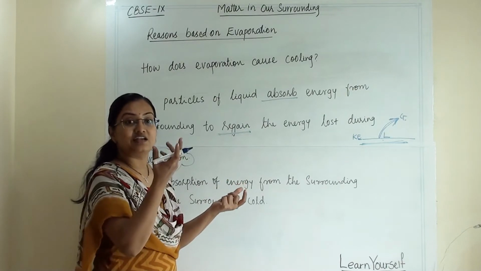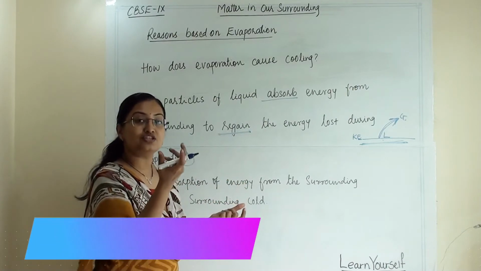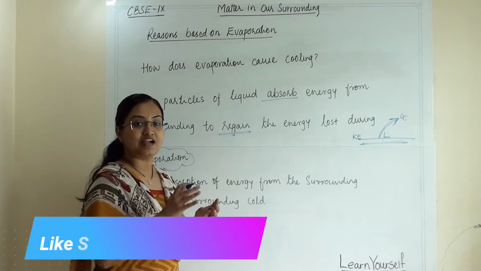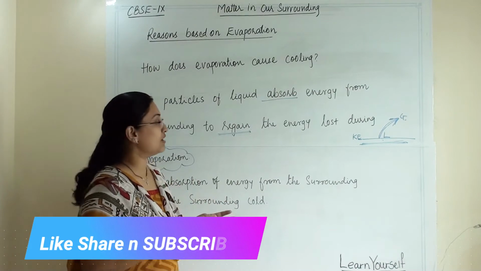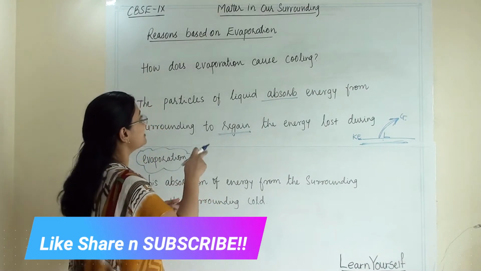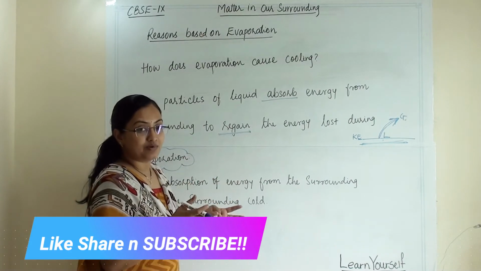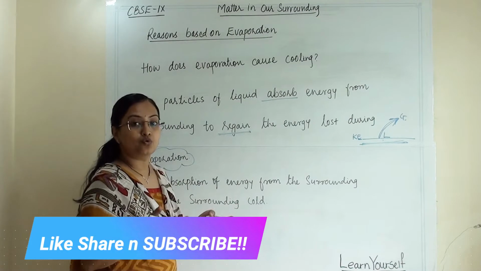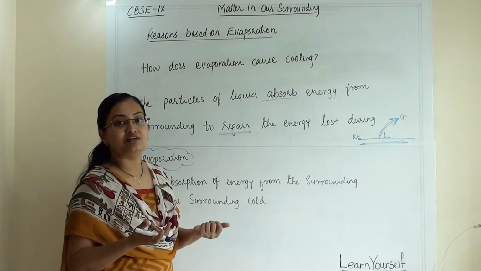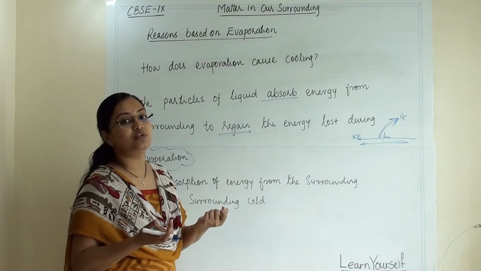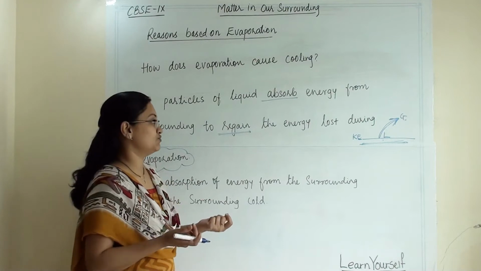And as they are taking energy from the atmosphere, it will cool down. So the surrounding atmosphere where the evaporation is happening will become cool, as these particles absorb the energy from the atmosphere.